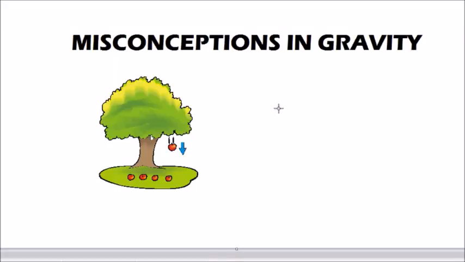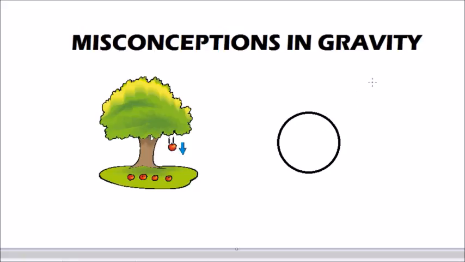Today I'm going to be talking about misconceptions in gravity. Such misconceptions are that in the Earth, people seem to think that the value of gravity does not change according to distance. So say if you're in the Earth's crust, on the surface, or all the way up in space, people seem to think that gravity does not change.